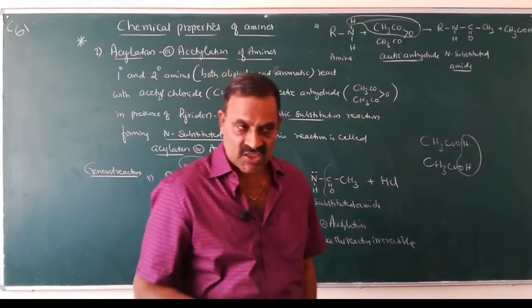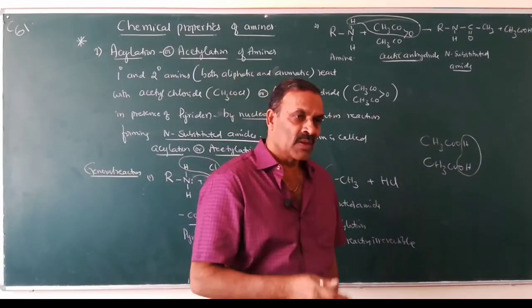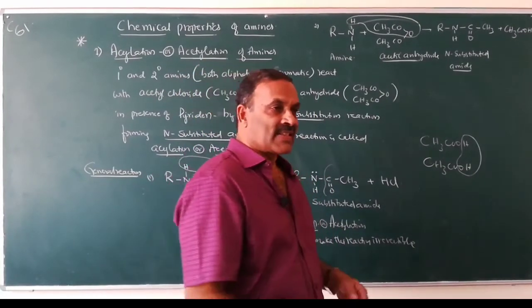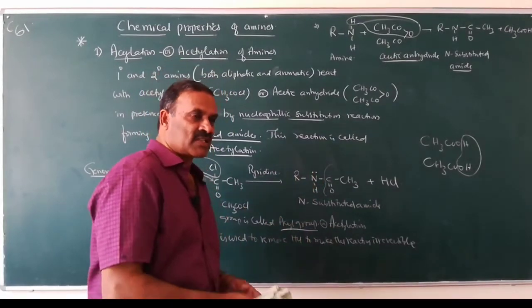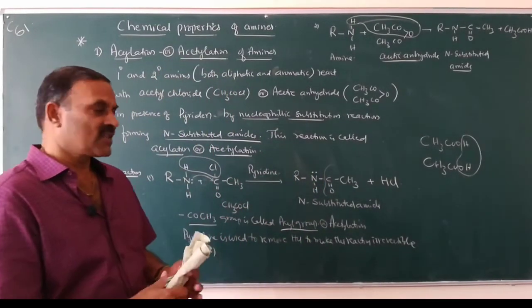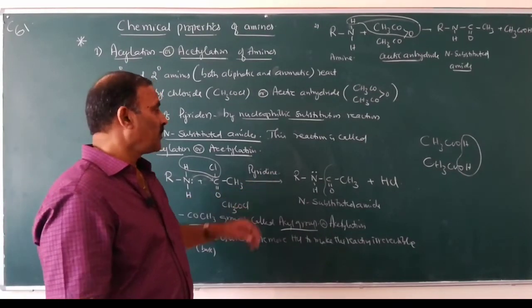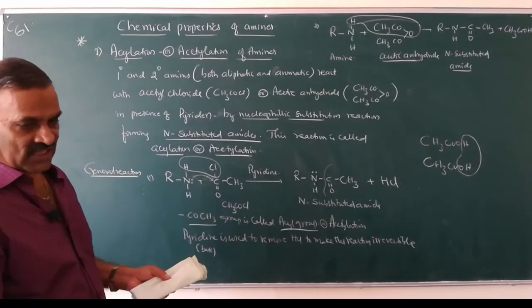Introduction of the CH3CO group to the nitrogen atom of amines is known as acylation or acetylation. Since it is a reversible reaction, to make it irreversible, we will use pyridine.